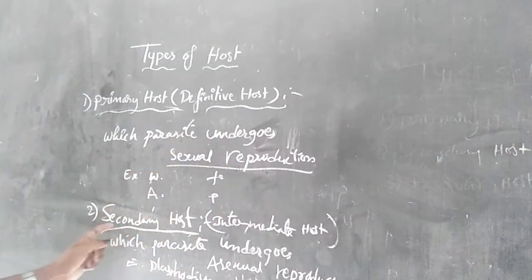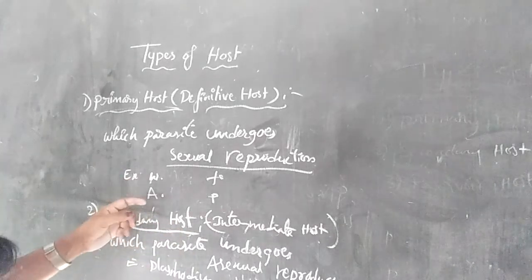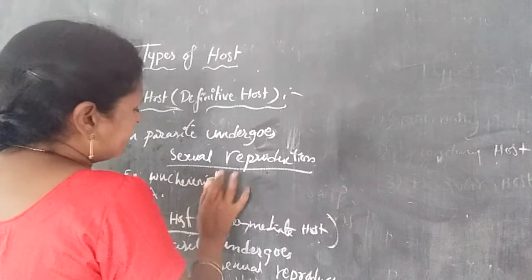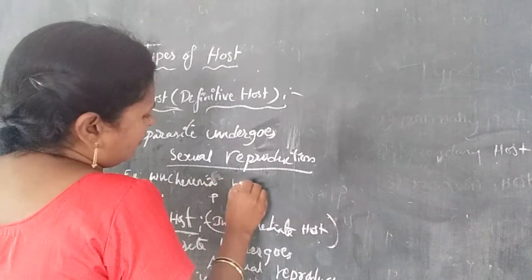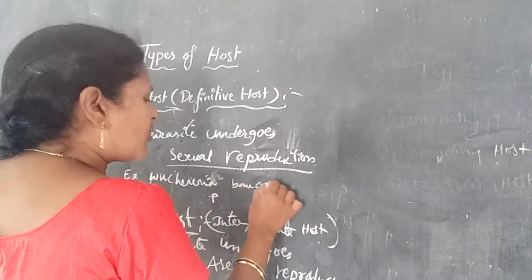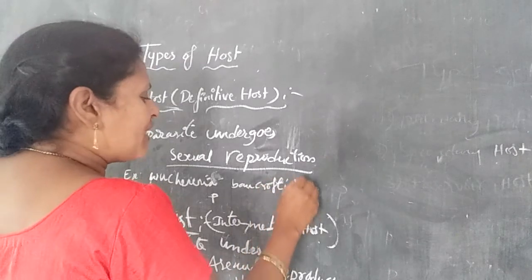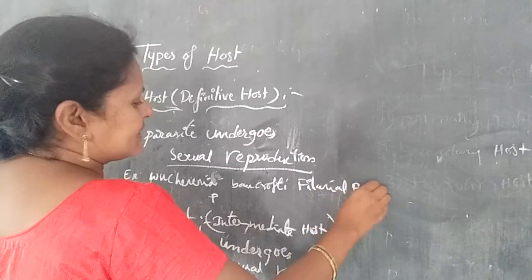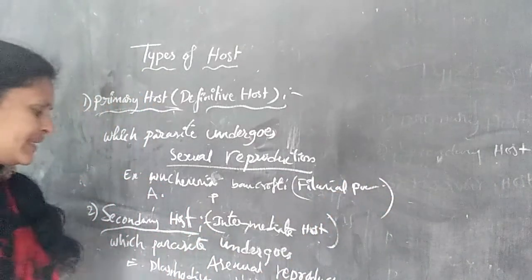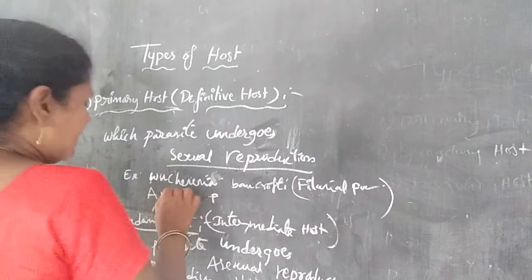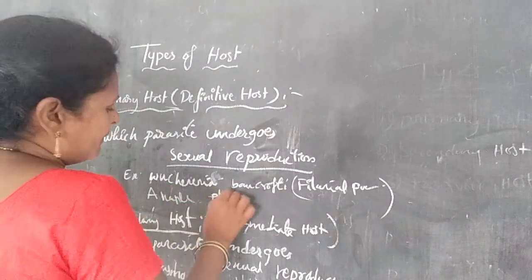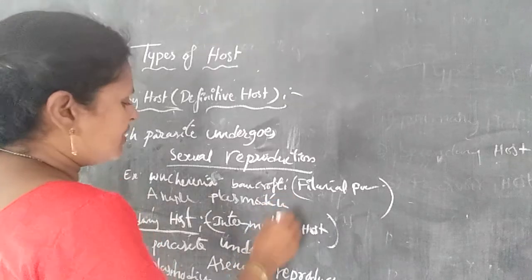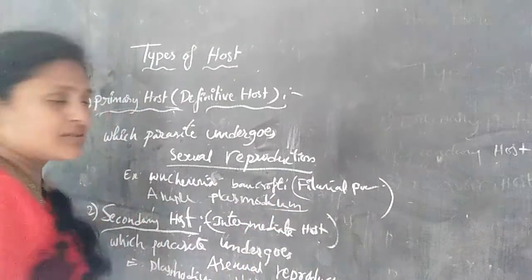The best example is Wuchereria bancrofti, which is a filarial parasite, and Anopheles mosquitoes for Plasmodium vivax.